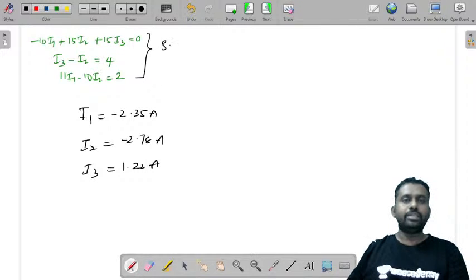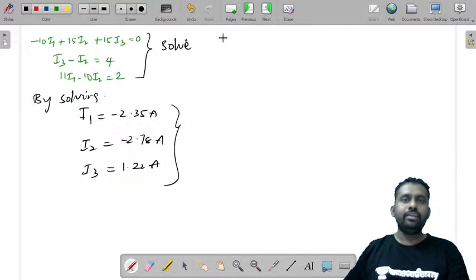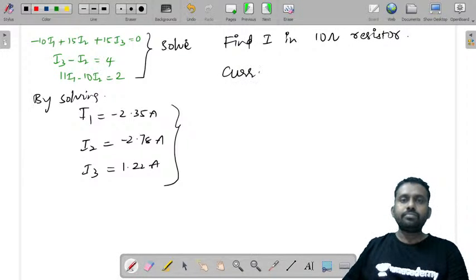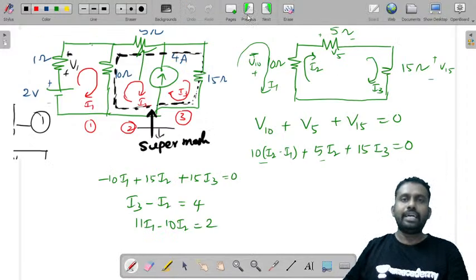You just solve these equations. By solving, you get these values of currents, and the question asked is to find I in the 10 ohm resistor. Therefore, what is the current in the 10 ohm resistor?